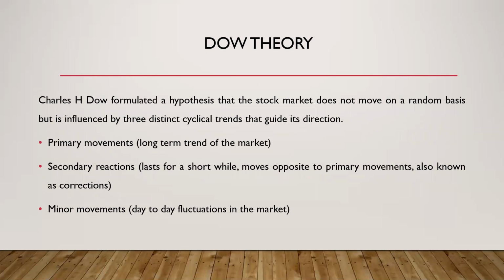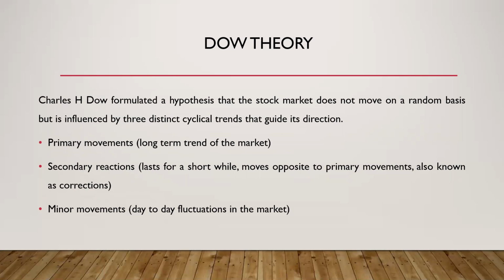So what is Dow's theory? See, it was formulated by Charles H. Dow, and according to him, stock prices do not move on a random basis. The prices are not moving randomly. Instead, they have three distinct cyclical trends that guide their direction. So there are three movements which are cyclical in nature that guide the direction of share prices. That is what is known as the Dow theory. Charles H. Dow is the person who formulated that particular theory. So according to him, there are three distinct cyclical trends.